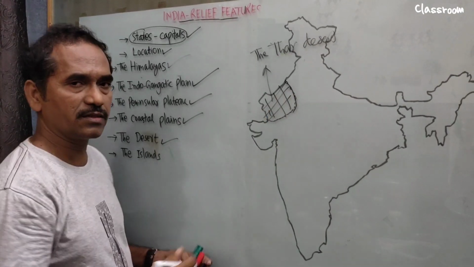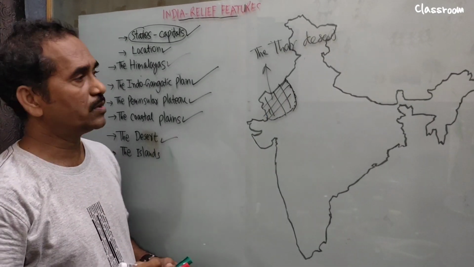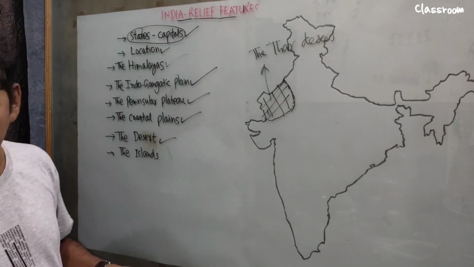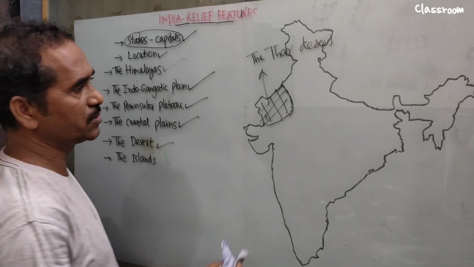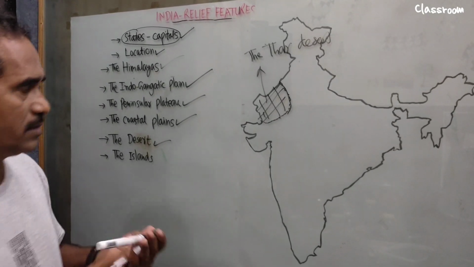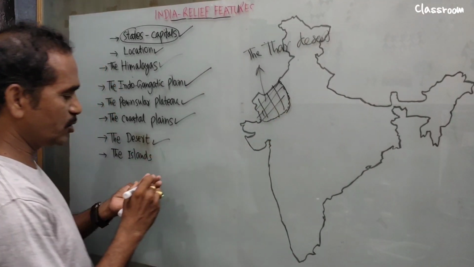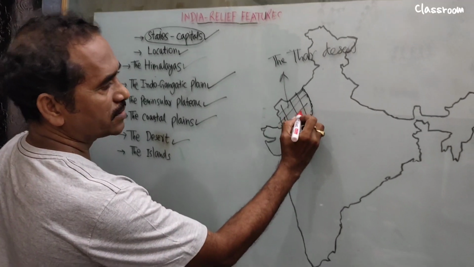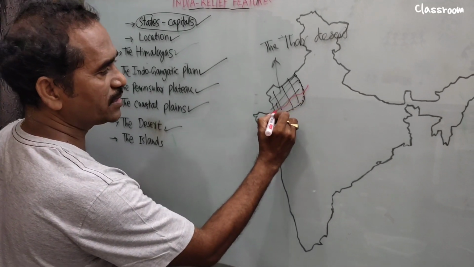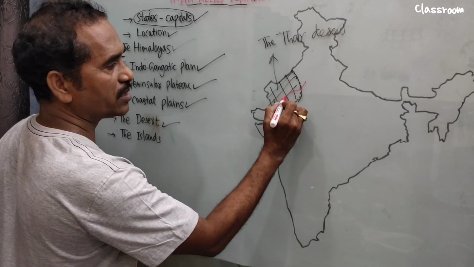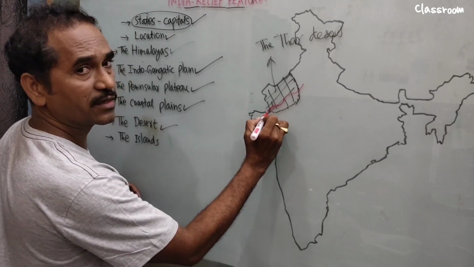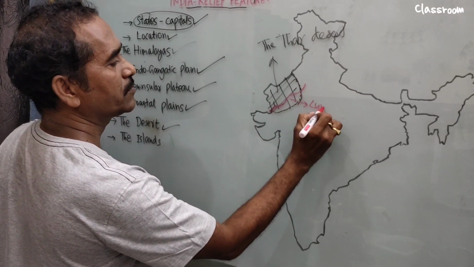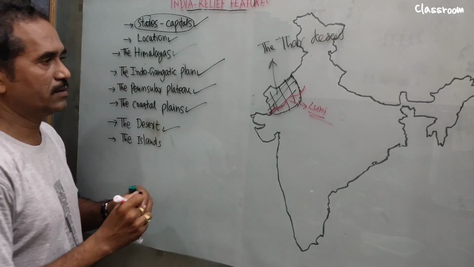They ask you the state that covers the Thar desert. You write the same, Rajasthan. Next, one very important canal. Already I told you, the Indira Gandhi canal we discussed already. Now one more very important river: the only river that flows in the Thar desert is the Luni. It doesn't join the sea. You draw only up to here, where it joins the Kutch lakes. So this is the Luni river, a very important river in the Thar desert.